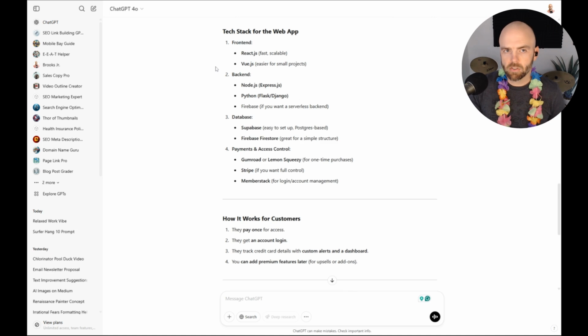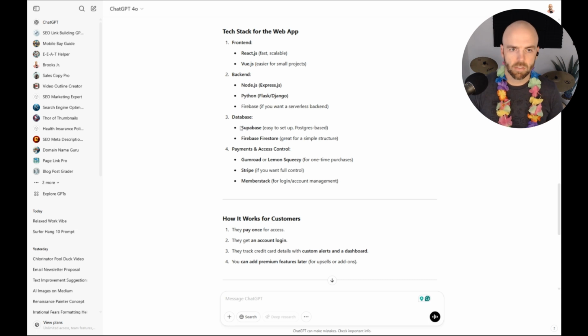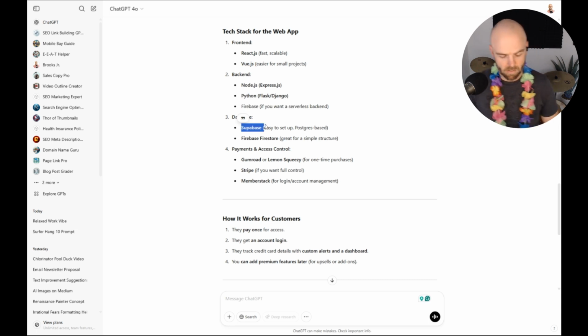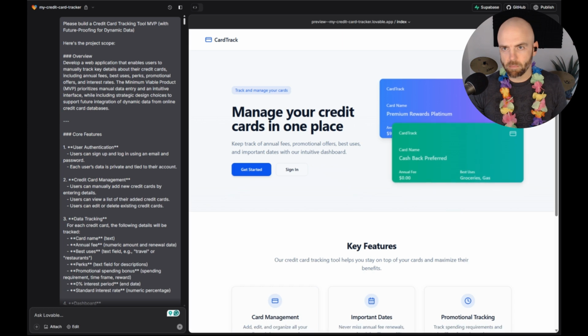And by doing this, you'll learn new things as well, like different tech stack items. You'll learn backend stuff that I don't know anything about. I'm learning. Like Firebase, I just learned what Firebase is. It's owned by Google. I also learned what Supabase is. It's an open source backend that stores all the data for stuff. Think about when you're on a website and you enter in the information. So when I enter in my credit card information, and we're not going to have sensitive data.